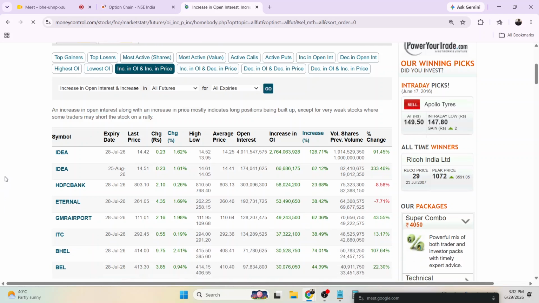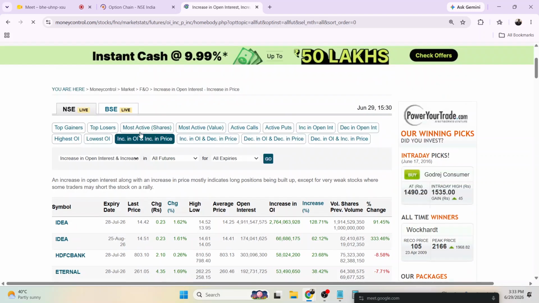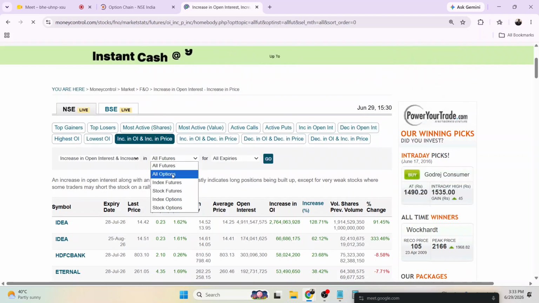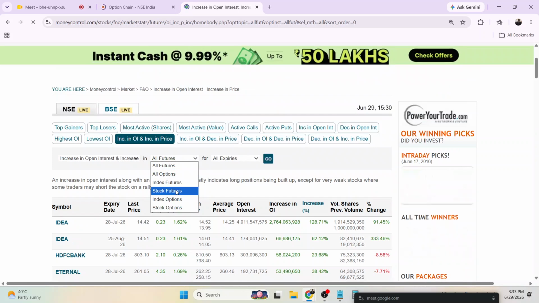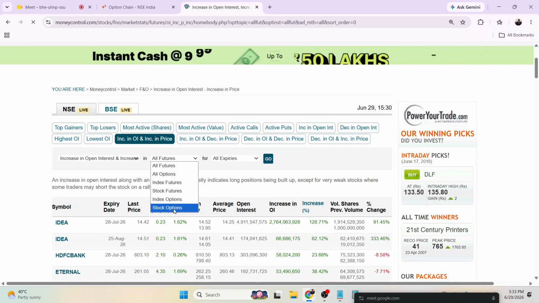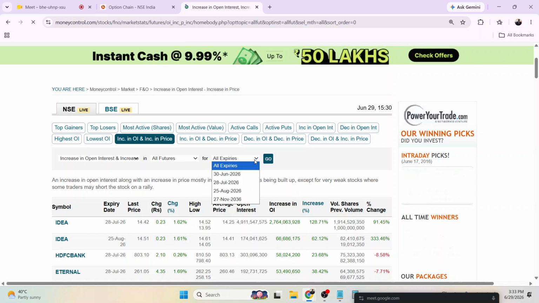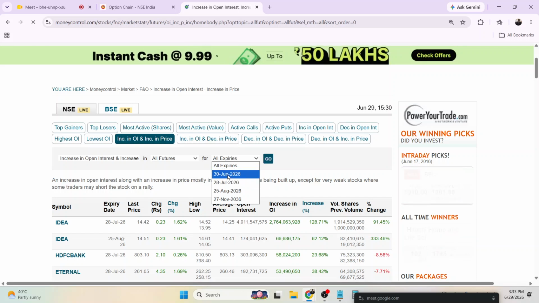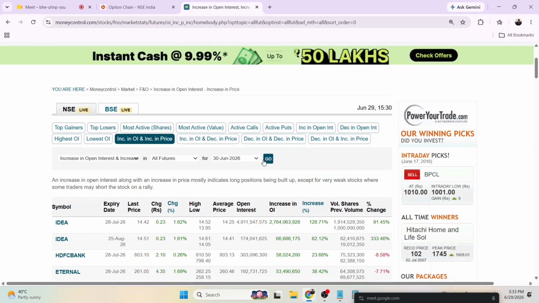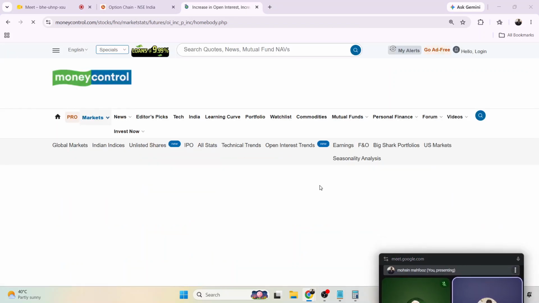So if you go on this particular website, here you can see the filter. You can apply another filter. You can see all the option contracts, all the index future contracts, all the stock future contracts, all the index option contracts, all the stock option contracts, and you can choose the expiry as well. So if you would like to see the expiry of this month only, we can select this, and here you can filter.